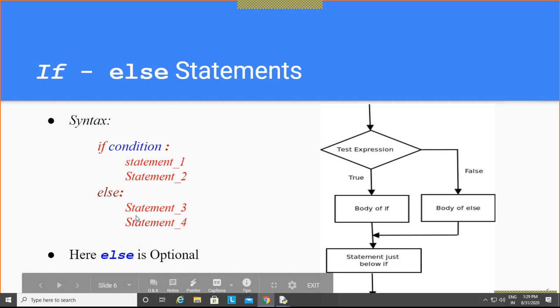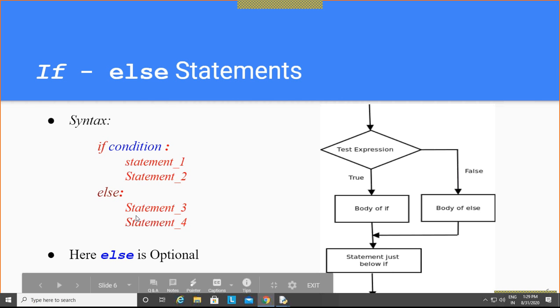So this is one way, and this else is optional, as we know. If this condition is true, only statement 1 and statement 2 will be executed, and the else part will not be executed. If this condition is false, then and only then the else part will be executed. You might know this because the concept is the same in C programming.